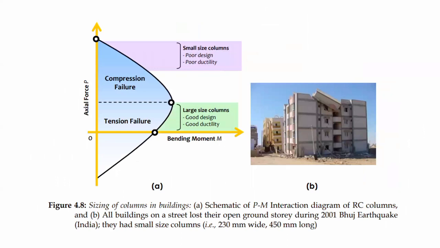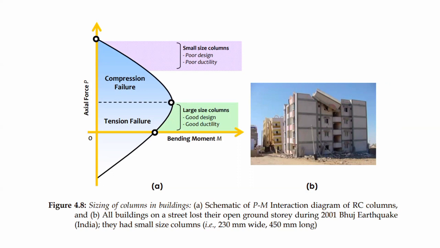So next, if a building has small size columns, it means it is a poor design, and poor for ductility.